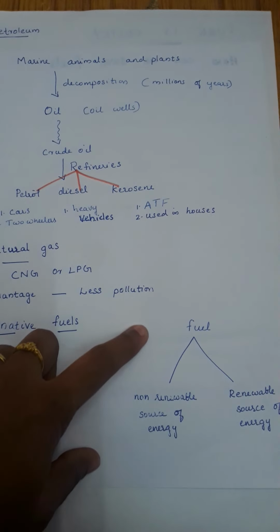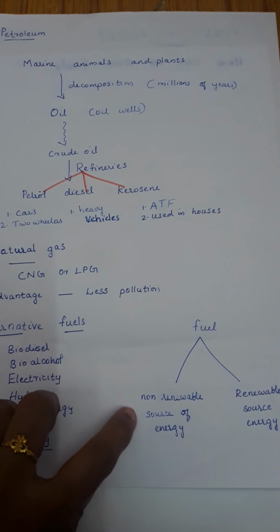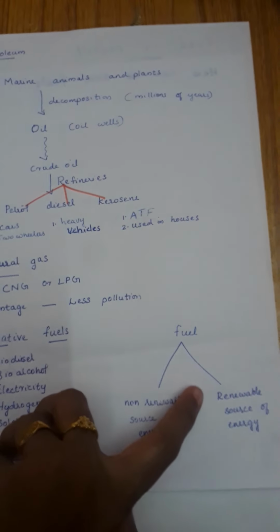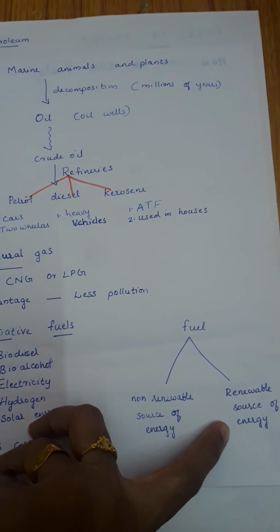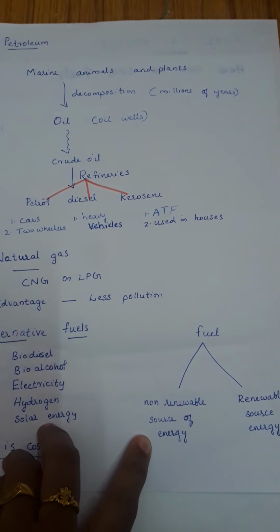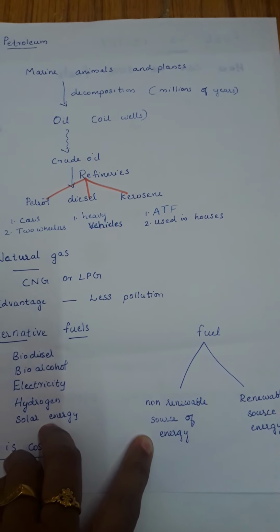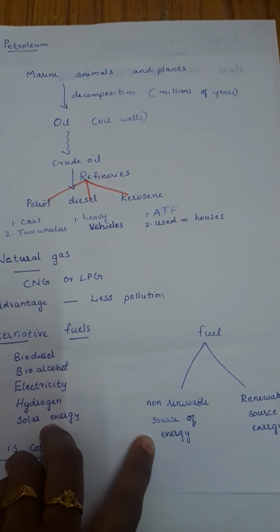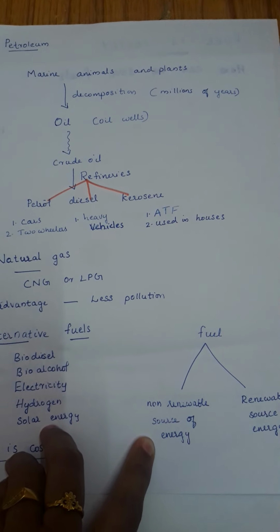There are two types of fuels, that is non-renewable source of energy and renewable source of energy. Non-renewable source of energy means fossil fuel. These fossil fuels were formed over millions of years.